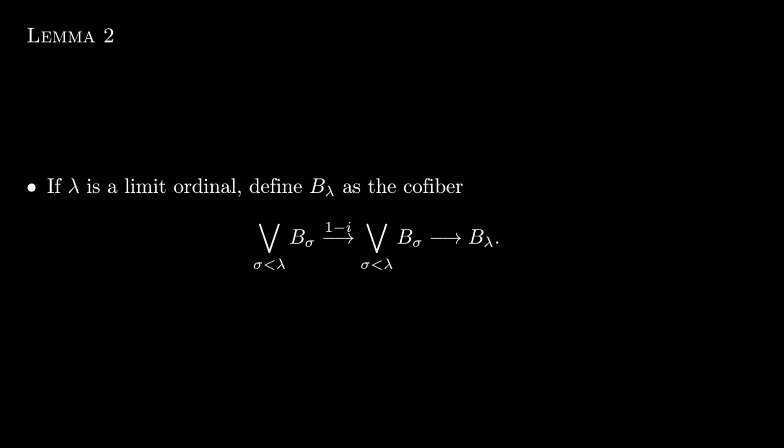The I is induced by the inclusion of B_sigma into B_sigma+1, so it's the wedge of these inclusions. And this notation, I believe, is reflective of the stable homotopy category being an additive category. I think 1 is the identity and negative I is the inverse of the inclusions, so I think 1 minus I is just killing off all non-successor sigma summands. Correct me if I'm wrong, I struggle to find any clarification as to this. But in the case I just described, I think it makes sense.